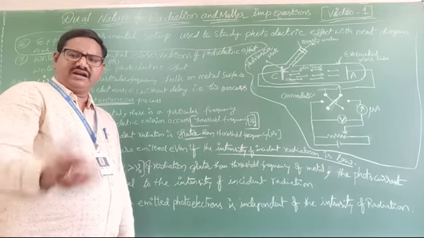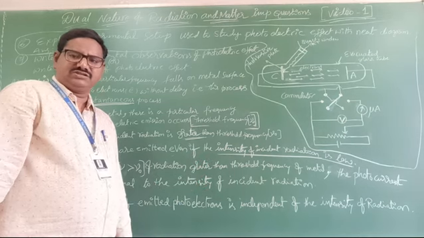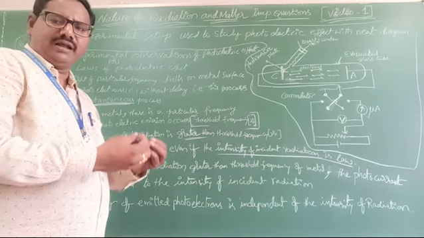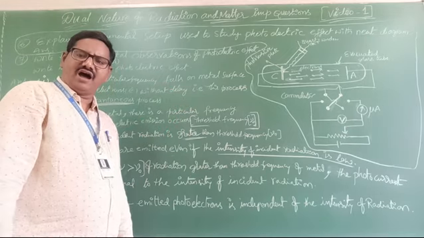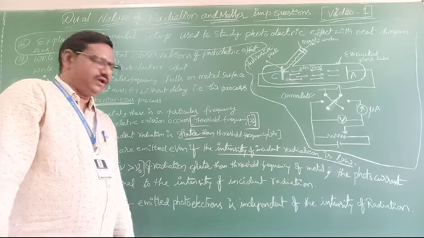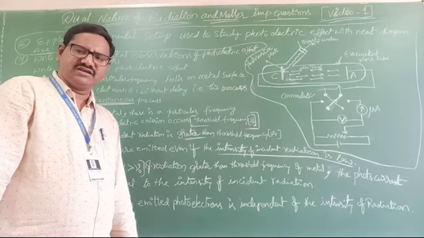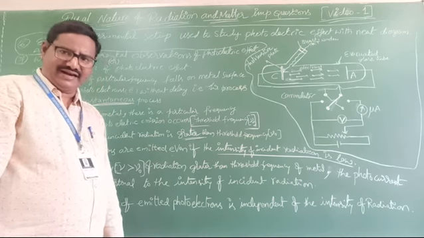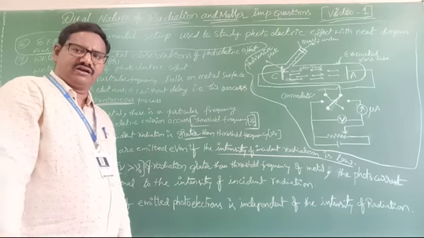Intensity does not decide whether electrons are emitted, but it determines the number of photoelectrons, or the photocurrent, which increases with it. Do you understand clearly? The intensity of incident radiation is used to increase the photocurrent or the number of photoelectrons.